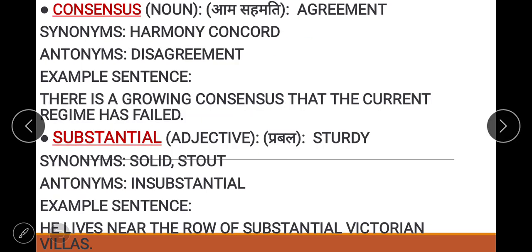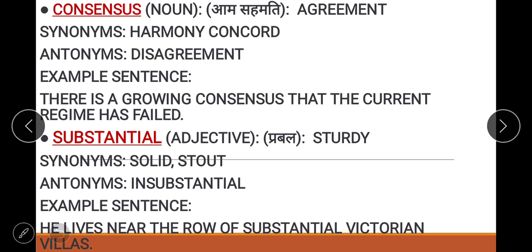Now moving to the next word, it is consensus. Consensus means agreement. You will agree with someone because you are happy and you are eye to eye with that person. Concord. So the opposite would be disagreement. Now moving to the sentence: there is a growing consensus that the current regime has failed. It means there was a growing agreement, concord and harmony that the current regime has failed.